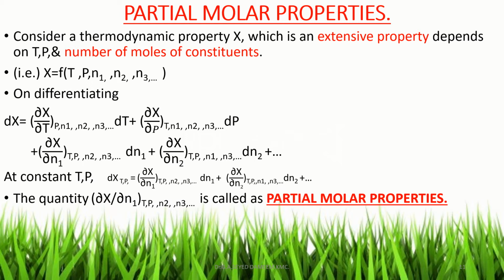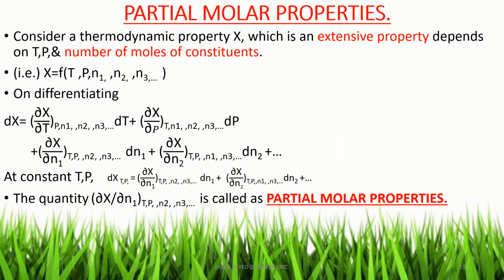dp, plus dou x by dou N1 at constant temperature, pressure, N2, N3, etc., dN1, plus dou x by dou N2 at constant temperature, pressure, N1, N3, N4, etc., dN2, plus etc. Now at constant temperature and pressure, dt is 0 and dp is 0.